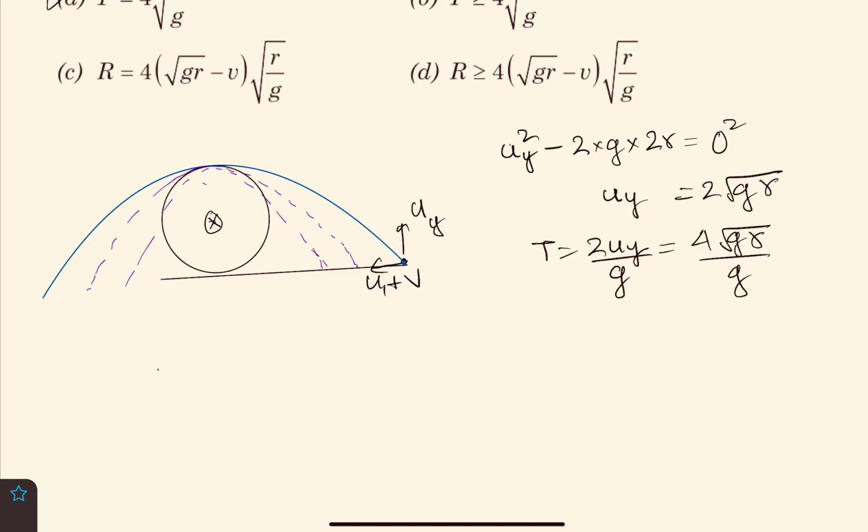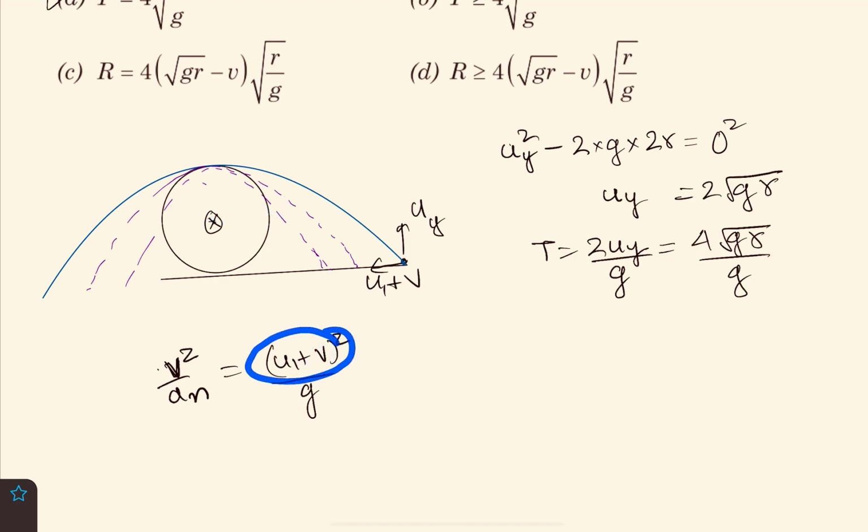So we can say that in the frame of the pipe, we know the formula for radius of curvature is v square by an. So that will be u1 plus v whole square by g in this case. Here v is the velocity of the pipe, so that's why in the frame of the pipe, this is the radius of curvature.